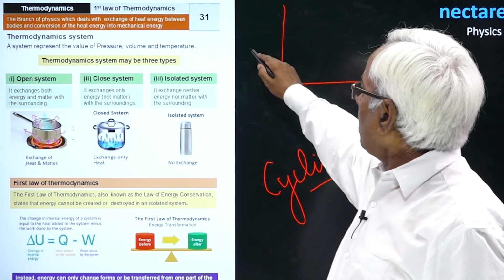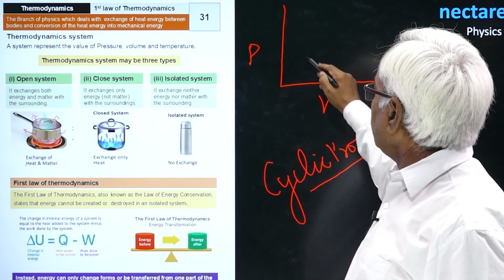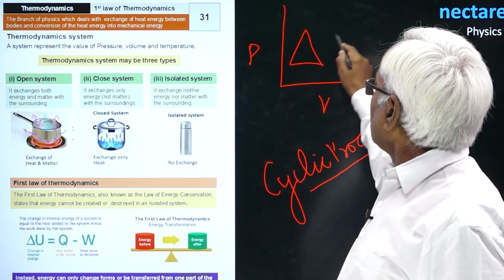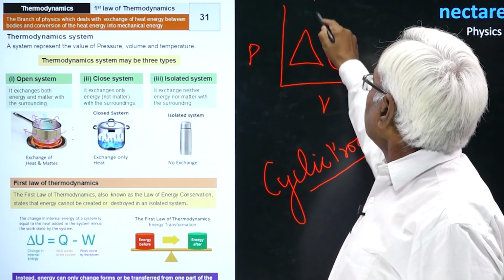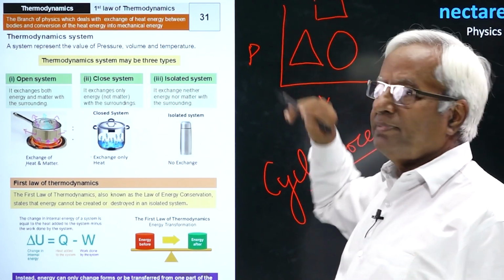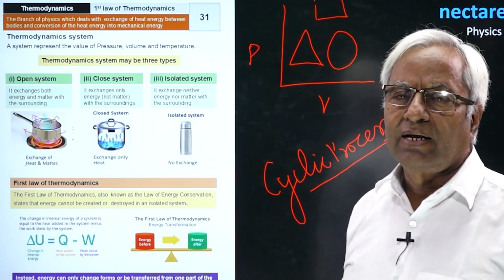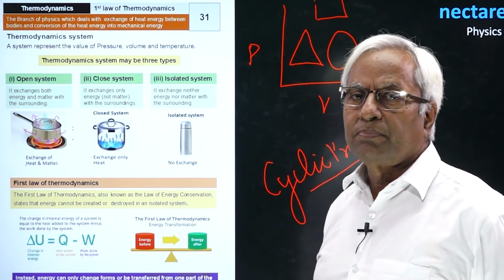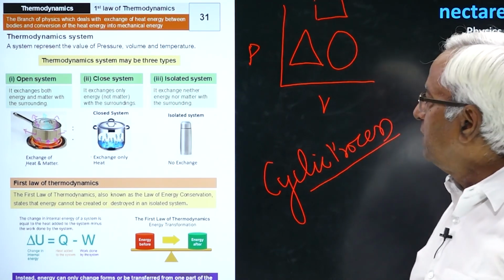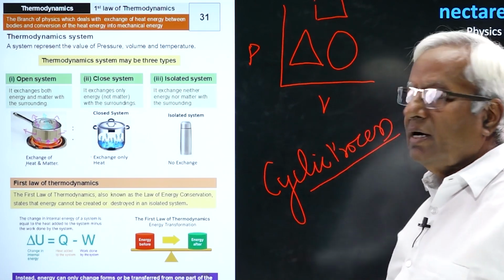But here we plot the graph between P and V. It could be of any shape, but always one enclosure would be obtained when you depict a cyclic process. So, a cyclic process is always represented by an enclosure on the PV diagram.